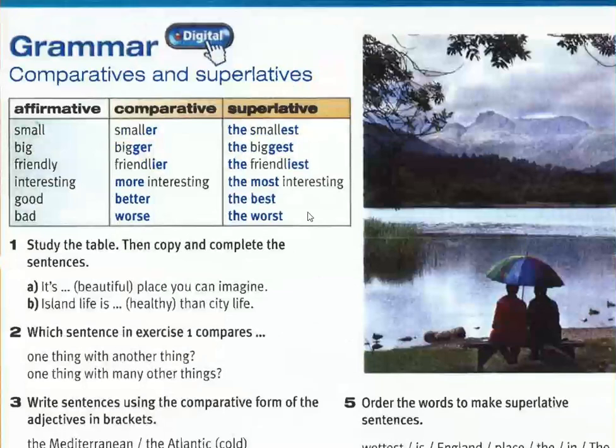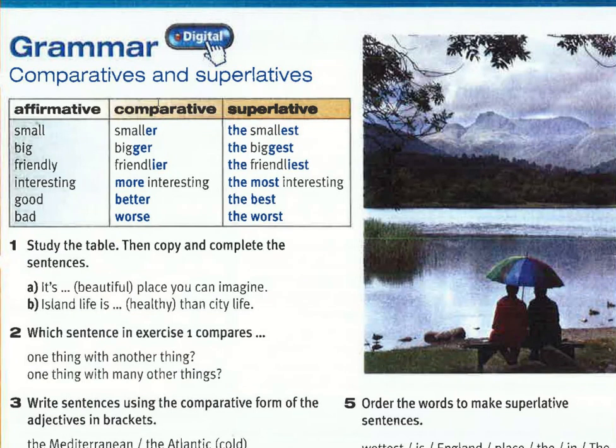We use comparative to compare between two persons or two things. Anything that has two, we use comparative. For superlative, we use it when we compare more than two things. For example, in the whole class we have more than two students. In our country we have more than two schools. So we use superlative when we compare things that are more than two.